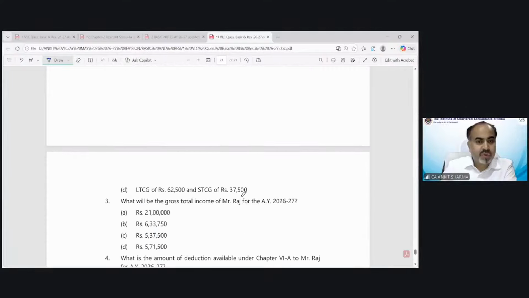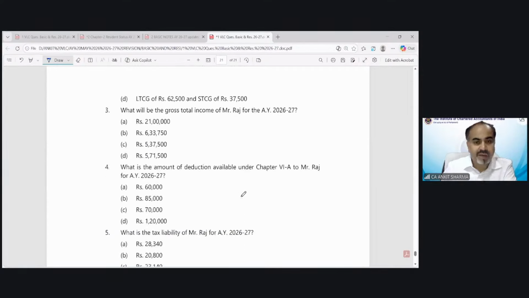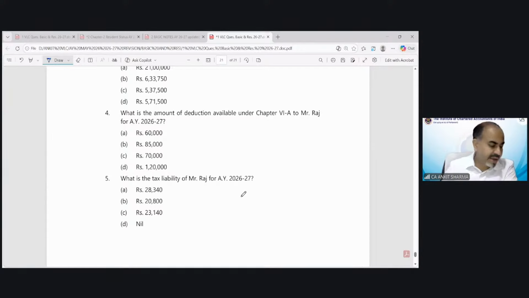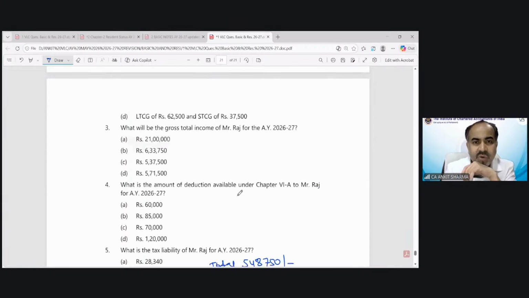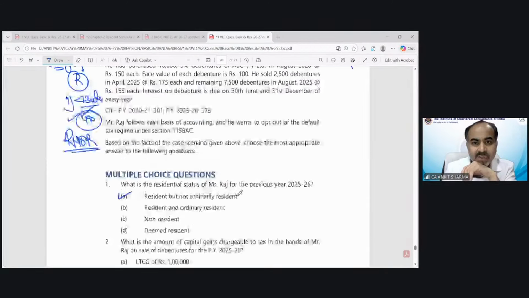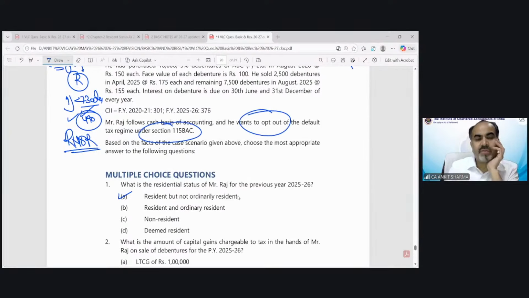Question number 2 is for long-term capital gain. Question number 3 is again for calculation of income, including the long-term capital gain, etc. In this case, the total income comes to 5,48,750 rupees. We have to calculate tax as he wants to opt out of the default tax regime.